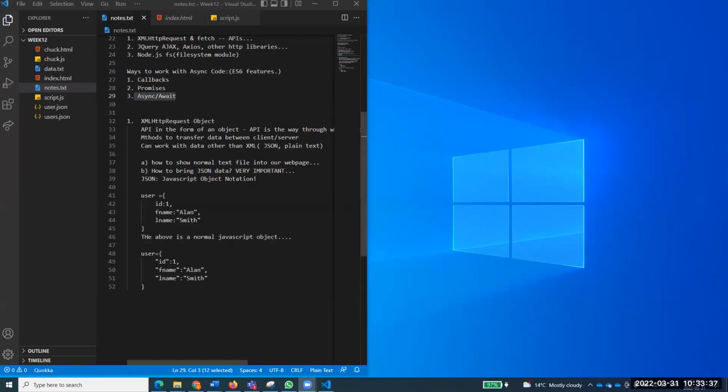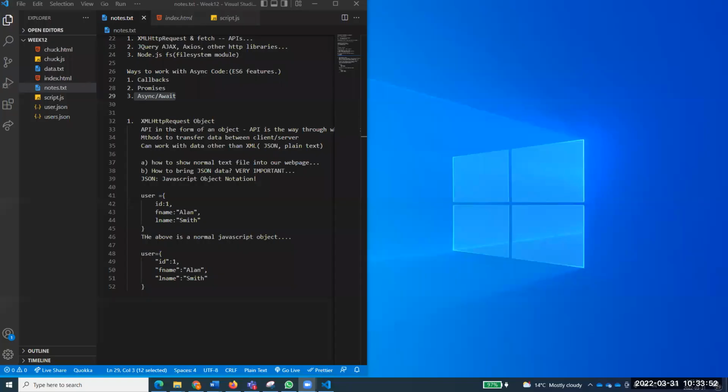Am I sharing the right screen? Do you see my Visual Studio Code or something else? Let me just share that. Okay, so do you see my Visual Studio Code? Okay, thank you very much.